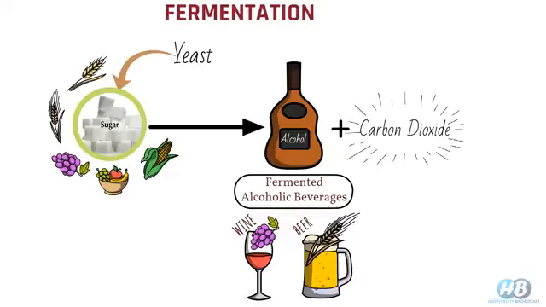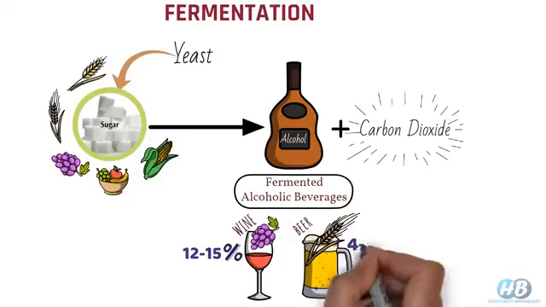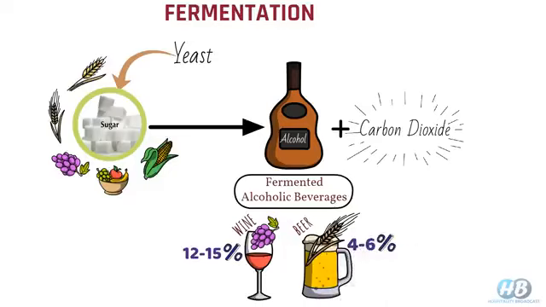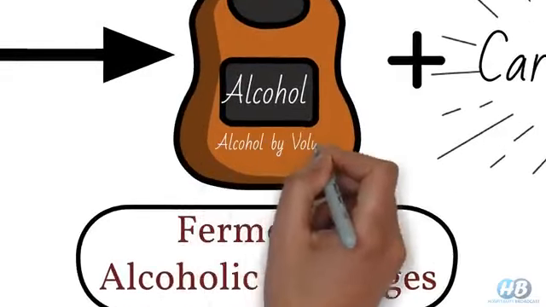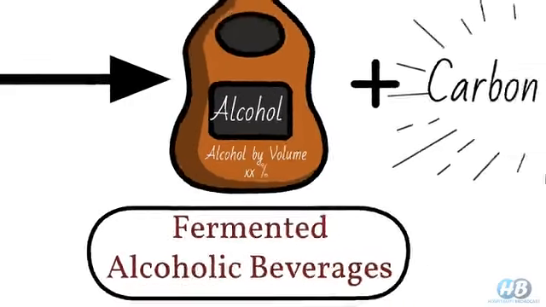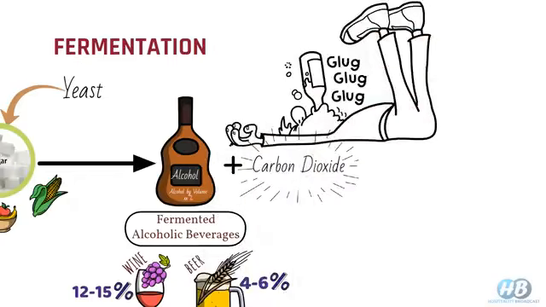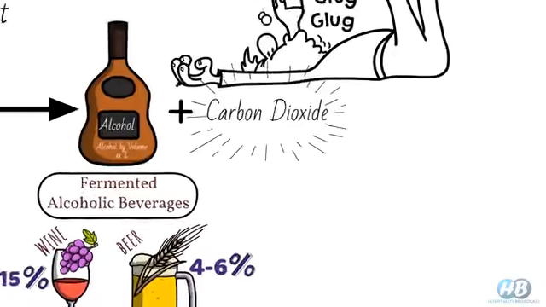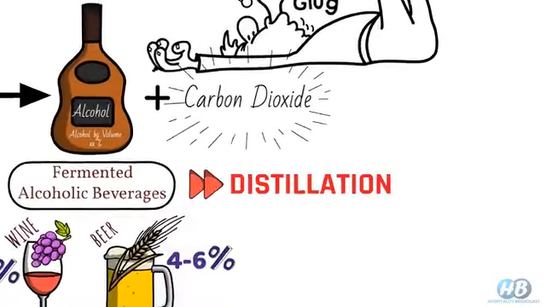Fermented drinks like wine typically have an alcohol content of 12 to 15%, and beer even less than that, around 4 to 6%. Now one more thing, the best way to determine how alcoholic a beverage is, is to read the label, where you will find ABV, or alcohol by volume, written on it. But what if you want something a bit stronger with a higher alcohol percentage? That's where we move one step further and go for distillation.